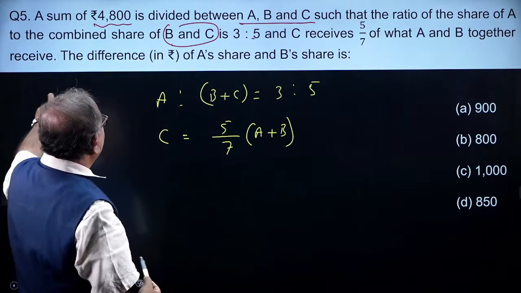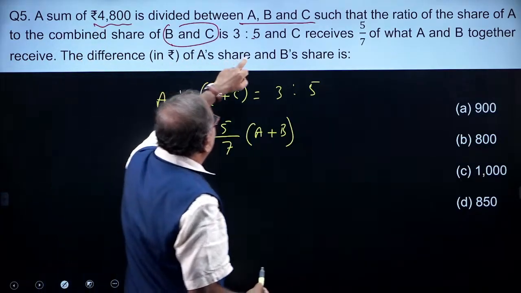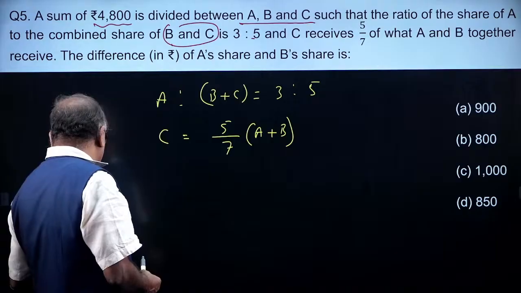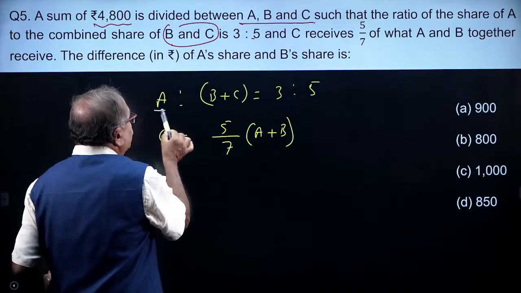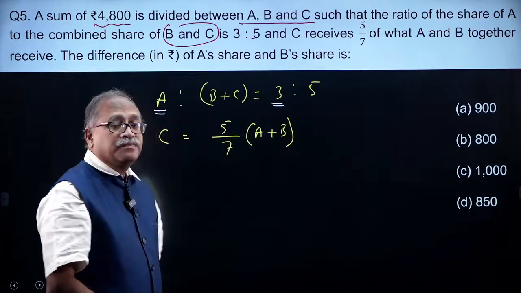Now find the difference in the money of A's share to B's share. The A share can be counted from here itself, 3 parts out of total 8 parts.